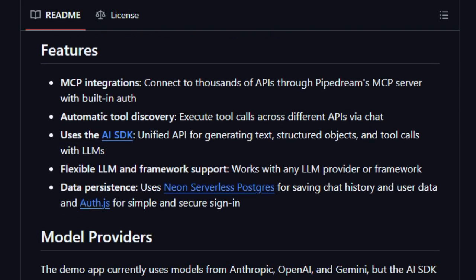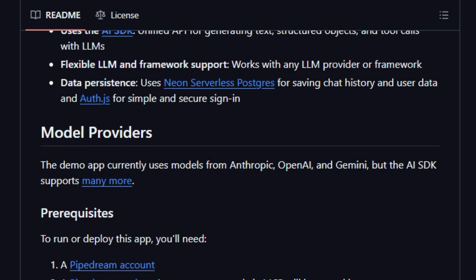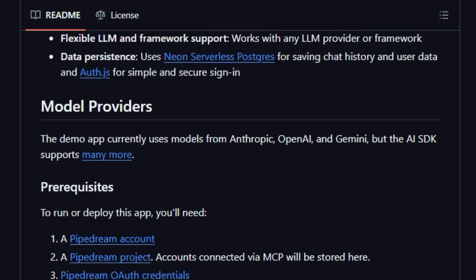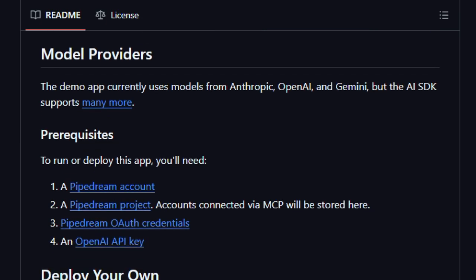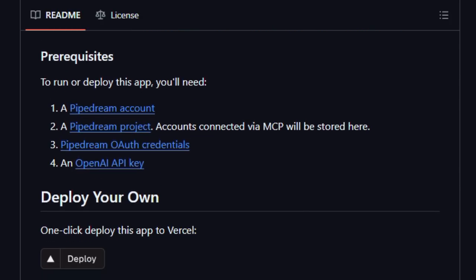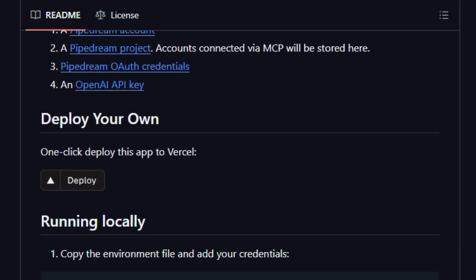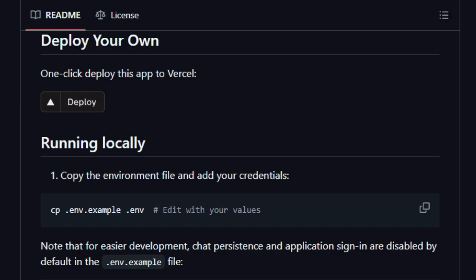Another standout is secure credential handling and managed integrations. The MCP server layer handles authentication, safeguards credentials, and keeps your access secure. You never need to expose sensitive keys to your chat logic. Plus, it includes persistence and user context, so the chat remembers past interactions, stores history, and keeps the conversation grounded. That continuity helps make it feel more like a real assistant, not a session that resets every time.